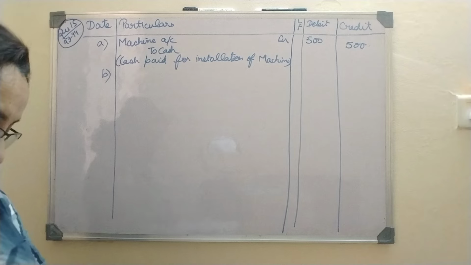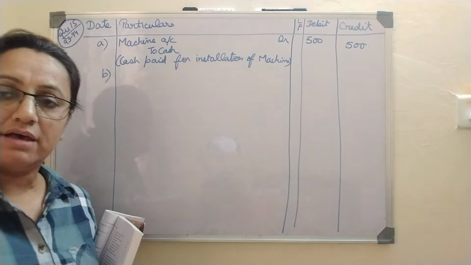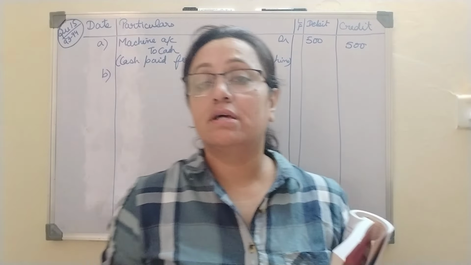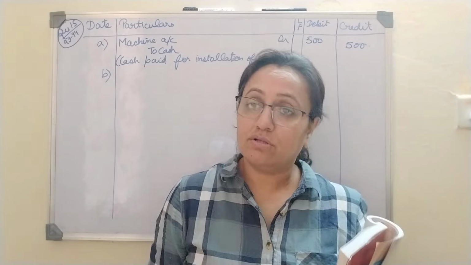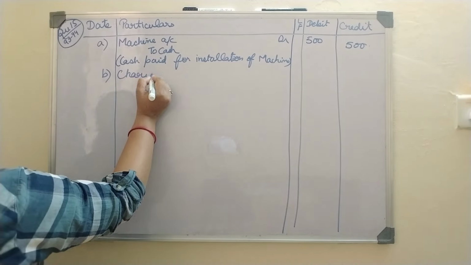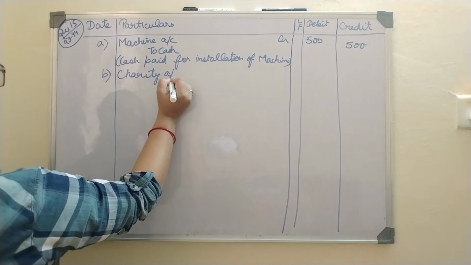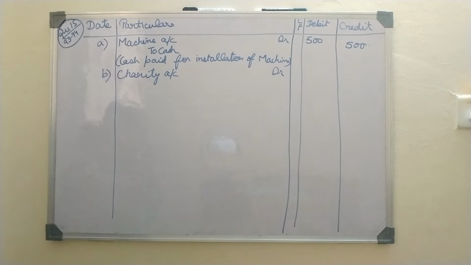Now next, we have goods given as charity. So charity is a kind of expense for us. I will not say it is a loss, it is a kind of expense. So we have a rule, debit all expenses and losses. So charity will be debited. Charity account debit, and I have paid goods.